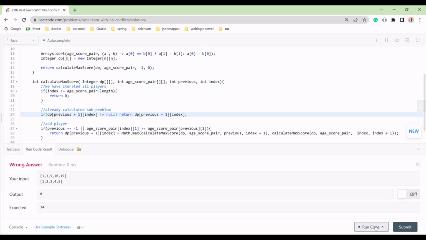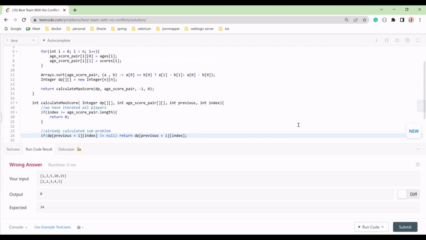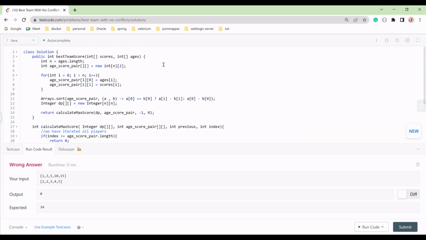Okay, so now the answer is coming wrong, right? Let's suppose why it is coming. First of all, what we have done here, we have our age, right? So age we have given, score we have given. We have moved to all its pair. We have added at I 0, we have added age right here, line number 7.